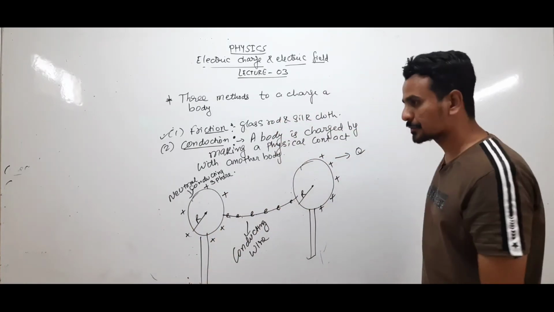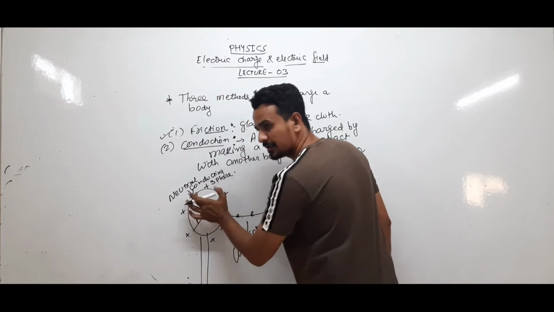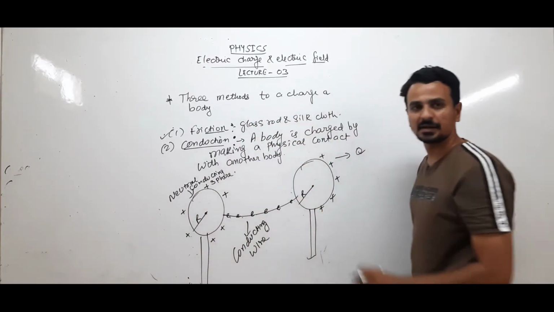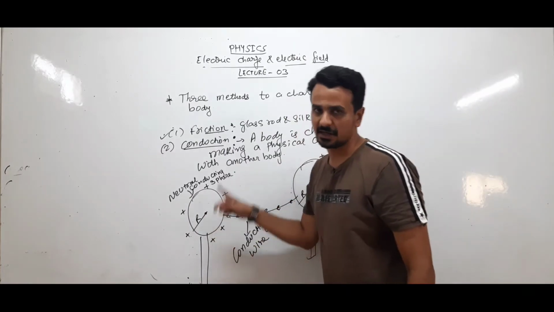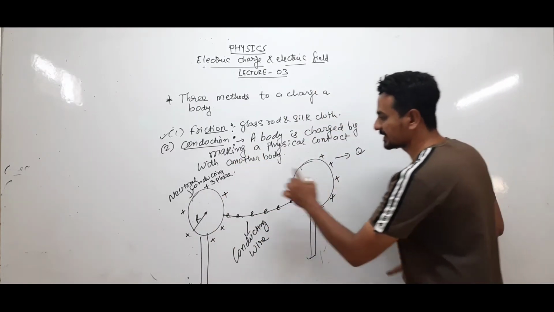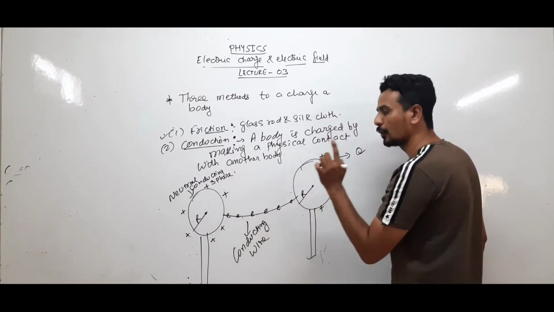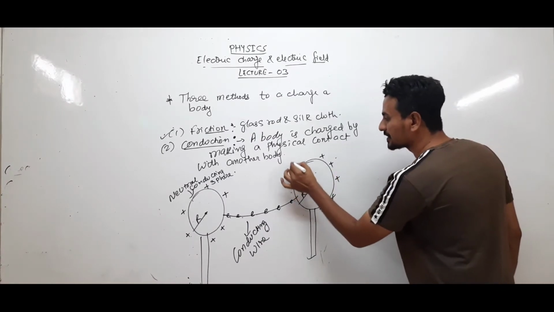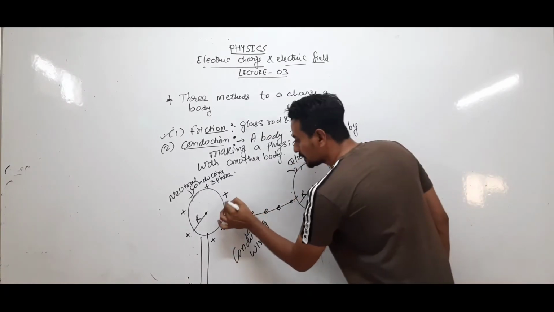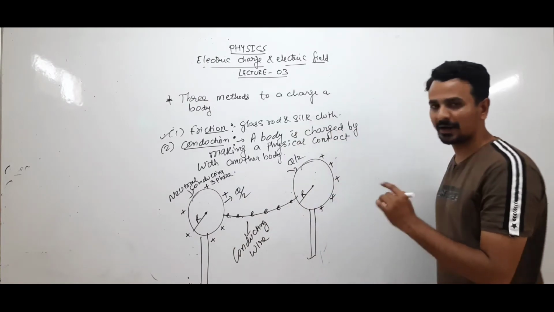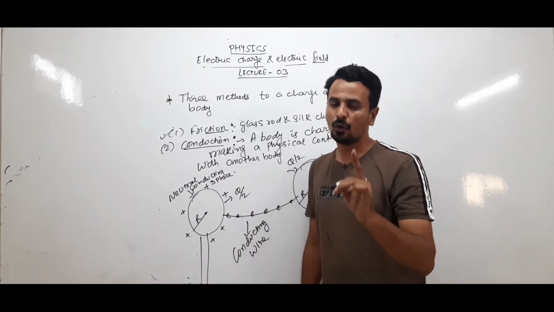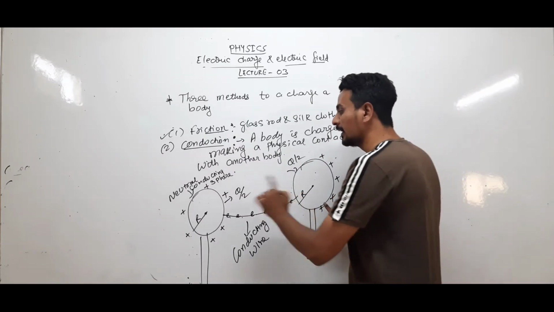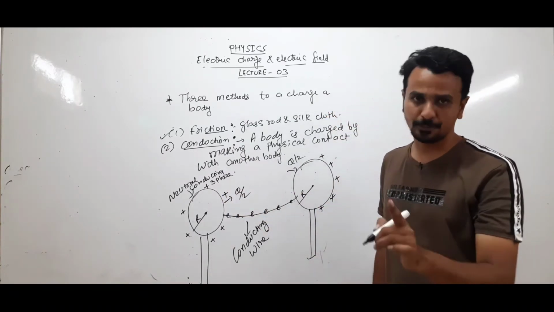Clear? So this body which was electrically neutral, by making a physical contact we have made it charged. Now if the spheres are identical, only then will the charge be equally divided. That means now this will have the charge q by 2 and this will also have charge q by 2. Charge will be equally divided only if both the spheres are identical. If they are not identical, then you cannot say that the charge on both the spheres will be q by 2.